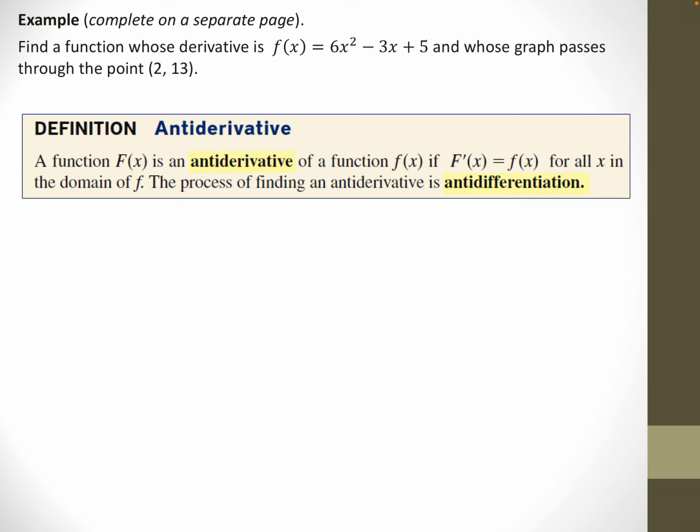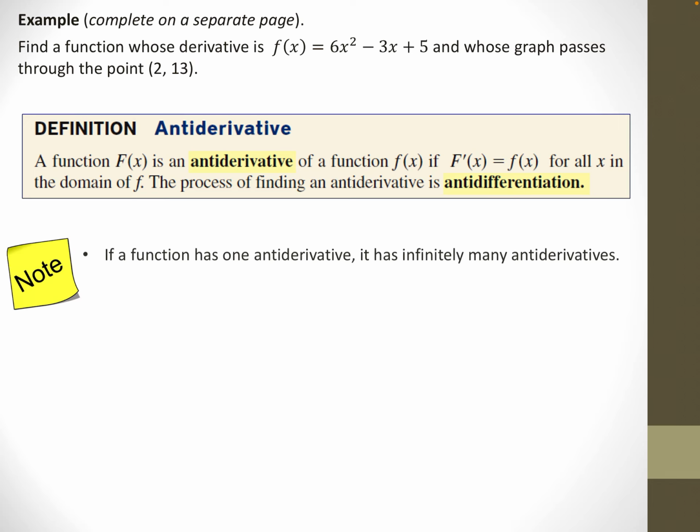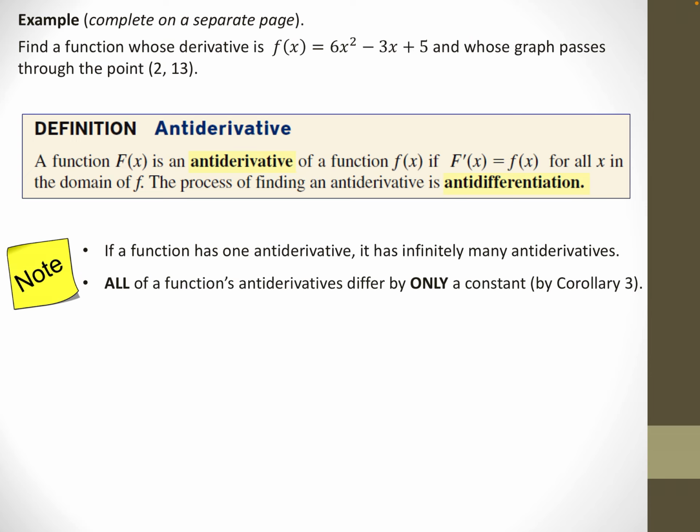That is, what function will give the proper derivative. And this process of finding an antiderivative is called antidifferentiation. We're going backwards here. Note, if a function has one antiderivative, it has many antiderivatives, and all of those antiderivatives will differ only by a constant.